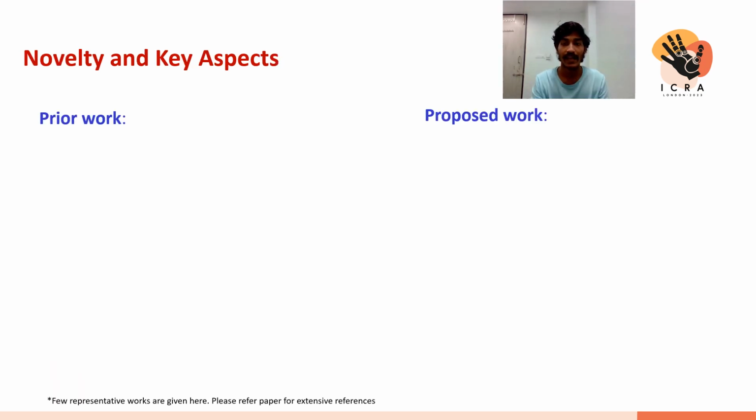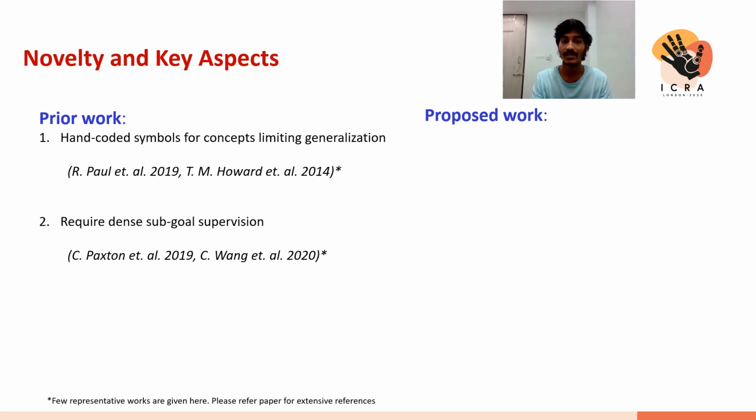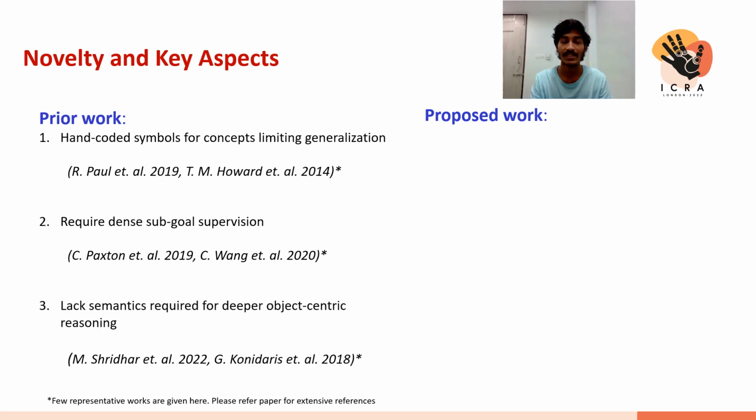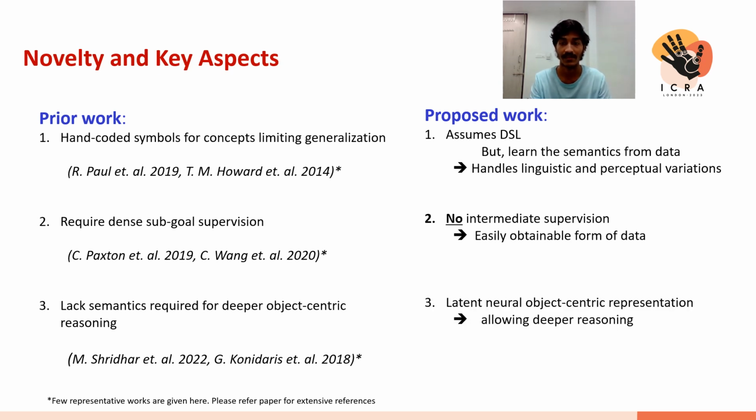The prior work that tackled this problem has one of the following three limitations. They either rely on hand-coded symbols for concepts, or they require dense subgoal supervision in the form of intermediate states, or they don't have object-centric representations that are really required for complex reasoning. Our work overcomes all these three limitations. In particular, we assume a DSL, however, the semantics are learned from data. We don't assume any intermediate subgoal supervision, and our state representation is object-centric.